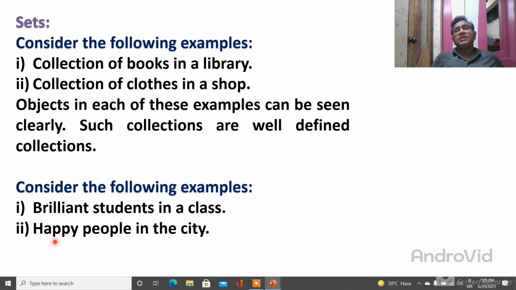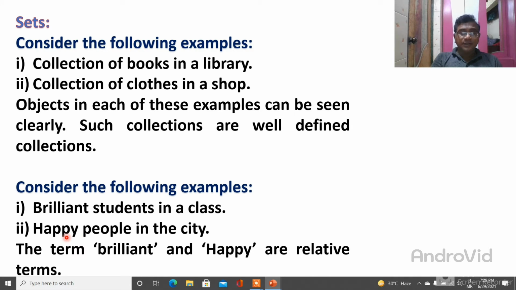Another thing I also explain: suppose I am distributing sweets to everyone, but there is a diabetic person there who cannot eat the sweet, so they are not happy. So this word "happy" is not clear. In the city there are different types of people, and different people are happy in different situations, so it is not clear. So this is also not a set.